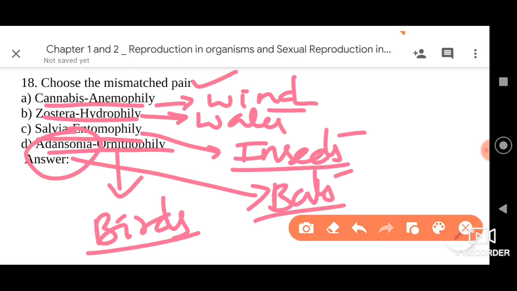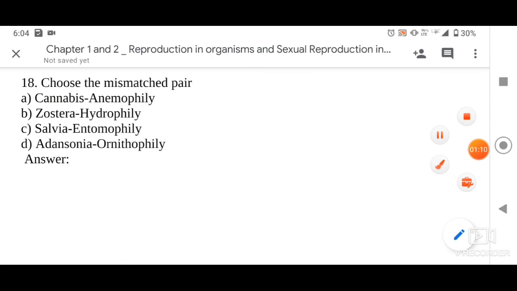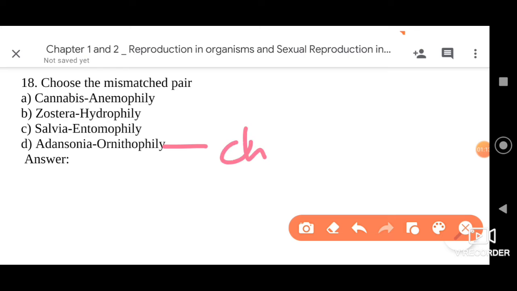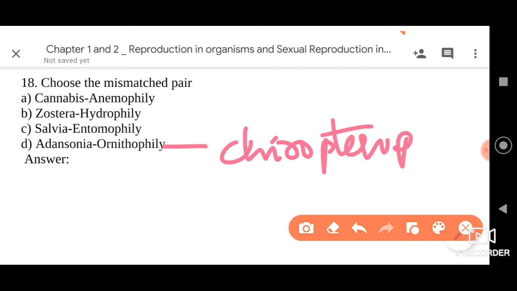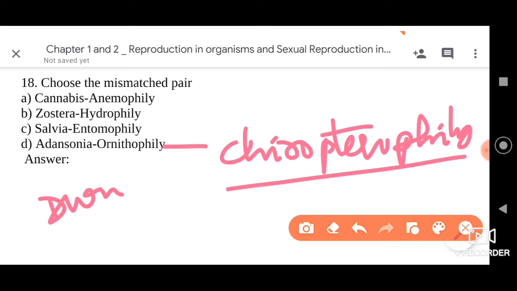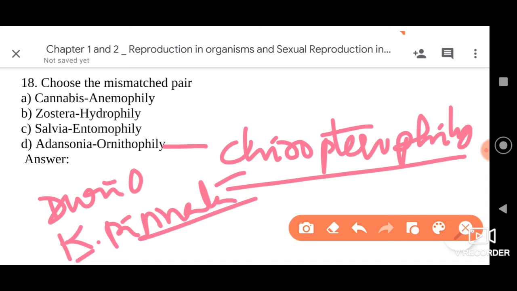The pollination by bats is called chiropterophily. Not only Adansonia, there are many other plants like Durio and Kigelia pinnata which show pollination by bats. So the right answer should be option D, which is mismatched.